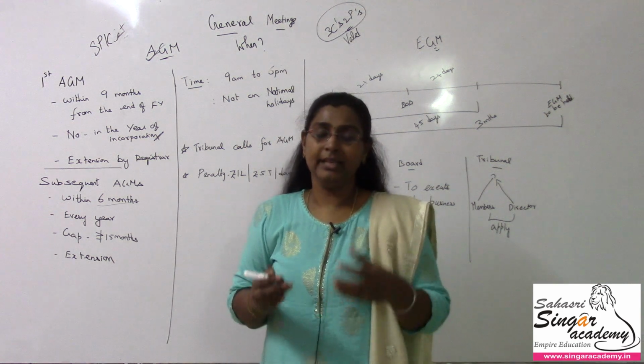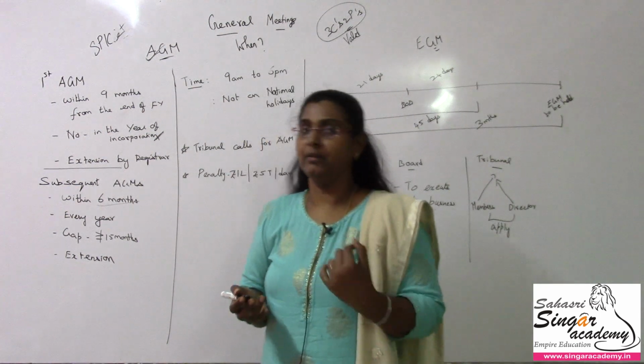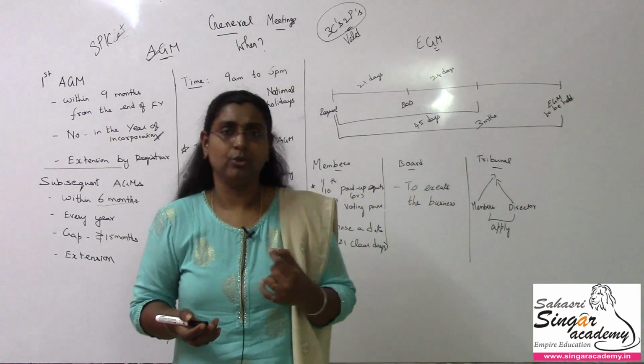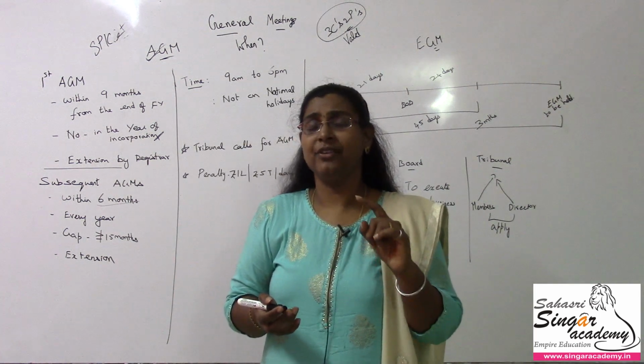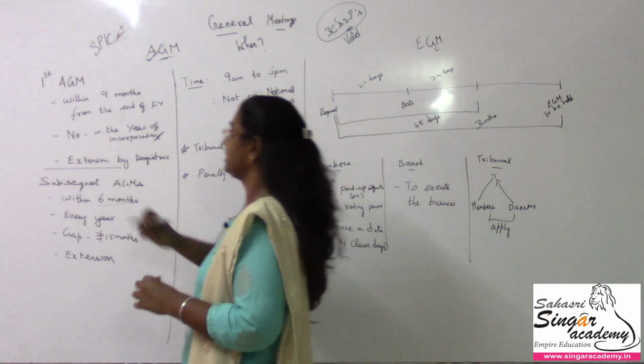அப்போ owners ஆகும்போது they need to know what is happening in the company. அதனால yearly once it's compulsory to have an annual general meeting. Okay, who can call the meeting எல்லாம் நம்ம 3 C's ல பார்த்தோம். Now we'll discuss when the first meeting has to be held, when the first AGM has to be held. Okay, so first AGM, which means that